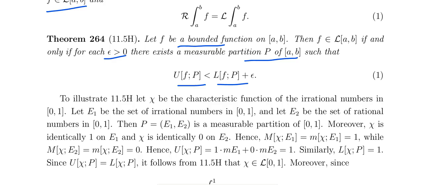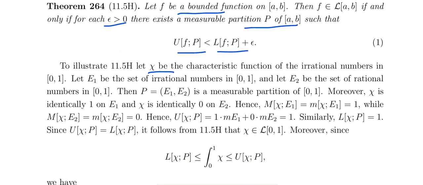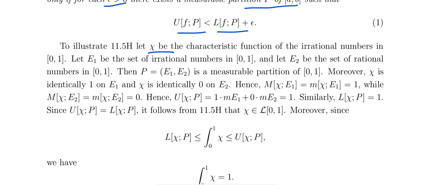For example, let chi be the characteristic function of the irrational numbers in [0, 1]. E1 is the set of irrational numbers in [0, 1]. E2 is the set of rational numbers in [0, 1]. So you can define the partition E1, E2, which is a measurable partition of [a, b]. So chi is identically 1 on E1, since chi is defined as the characteristic function of the irrational numbers, and chi is identically equal to 0 on E2.